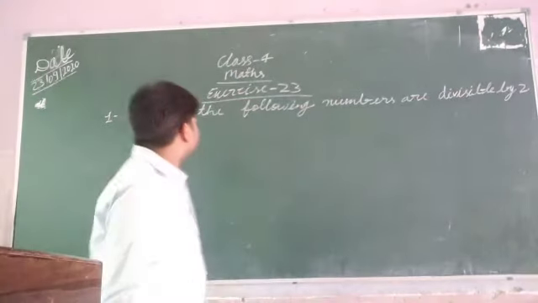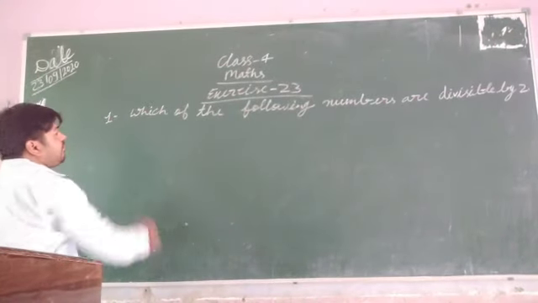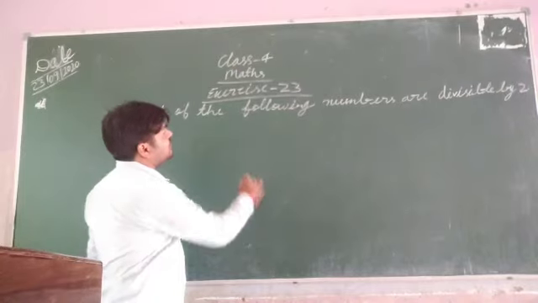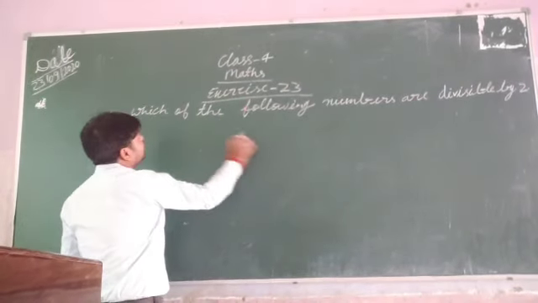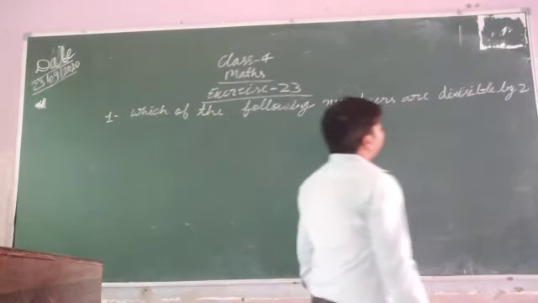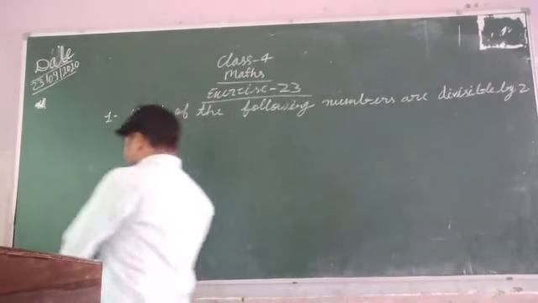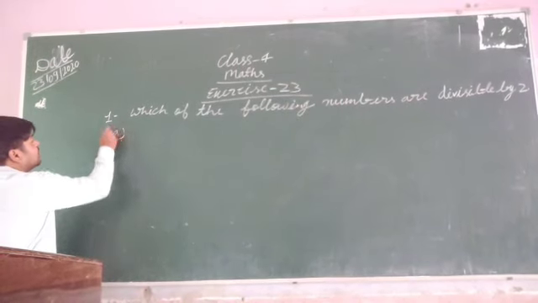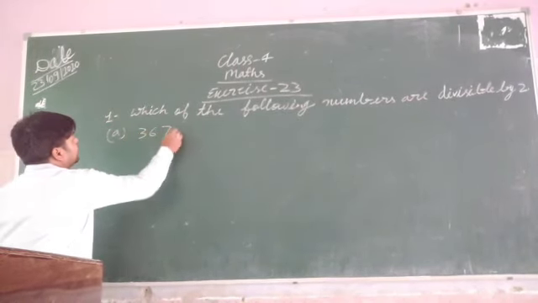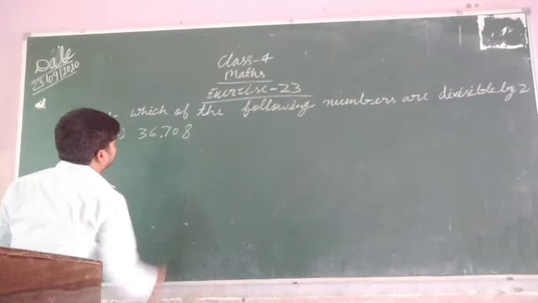So what is the first question? Which of the following numbers are divisible by 2? This is the first question of exercise 23. Here it is given 36,708.